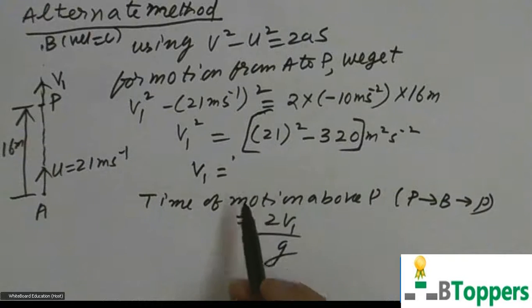Calculate the value of v1 in this step. Substitute here and take g as 10 meter per second square. You get the same answer which I gave in the previous method. If you want to copy this alternate method, you can also take a pause and copy the alternate method.